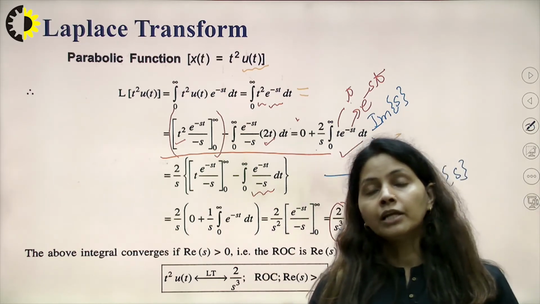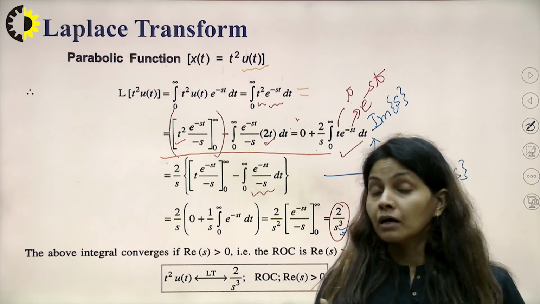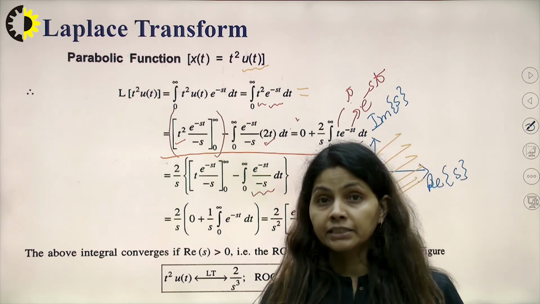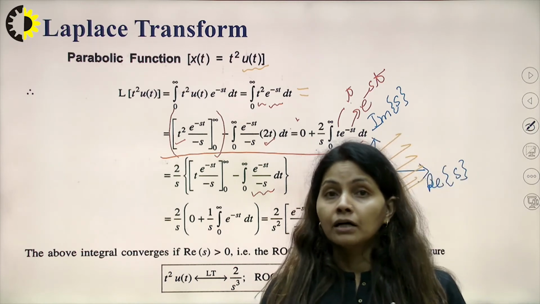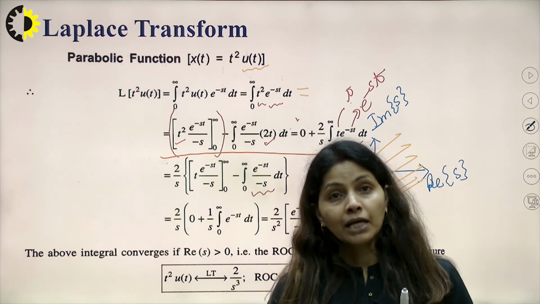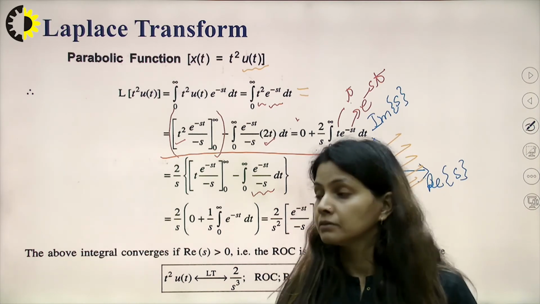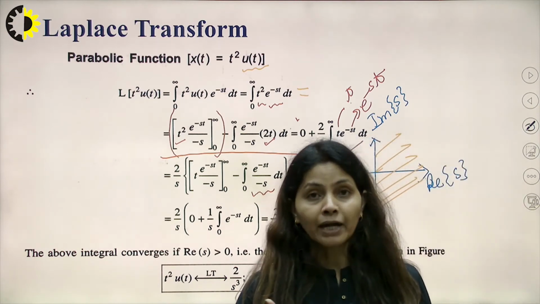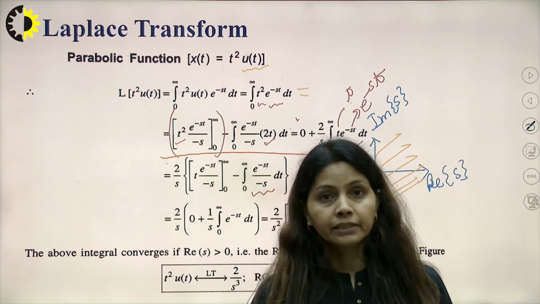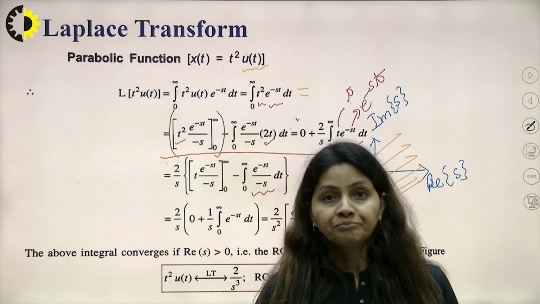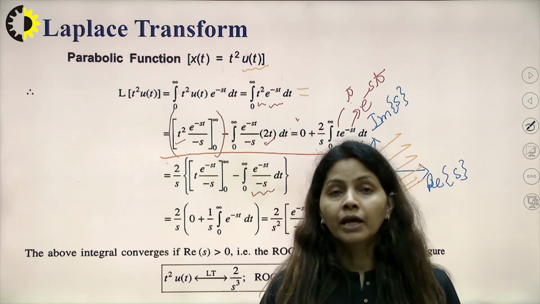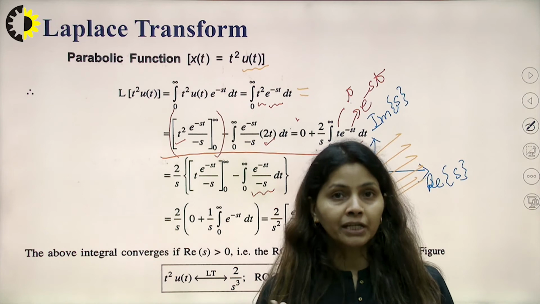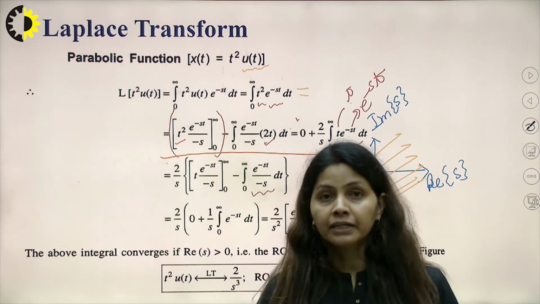Another point: if the Fourier transform does not exist for the given x(t), it is possible that the Laplace transform does exist. Third, if the signal x(t) is a function in time multiplied with u(t), then the ROC will be the right side.